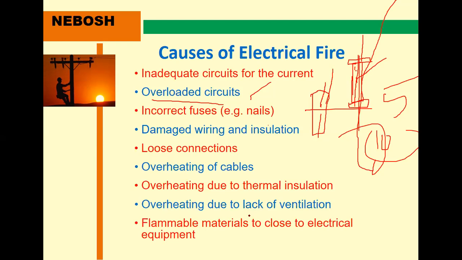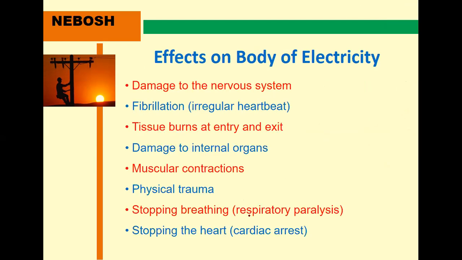We provide proper ventilation, and also keep flammable materials away from electrical equipment. Some electrical equipment close to this means sometimes an electrical discharge comes. That is known as electrical arcing. Due to this electrical arcing, any flammable materials automatically burn and catch fire. These are the causes of electrical fire.